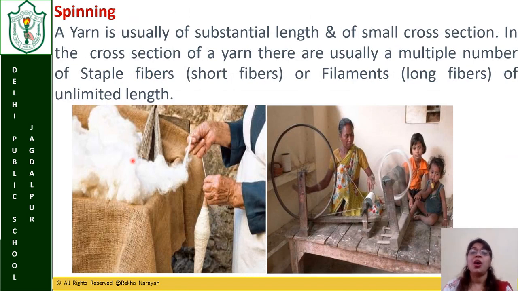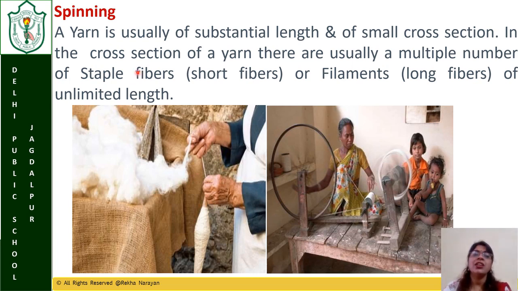Next is spinning. Now we have the raw fibers, only the fibers, nothing extra, so they are very soft. So what do we do? We rotate, or you can say twist and turn, the fibers together with the help of a spinning machine. That is called spinning.